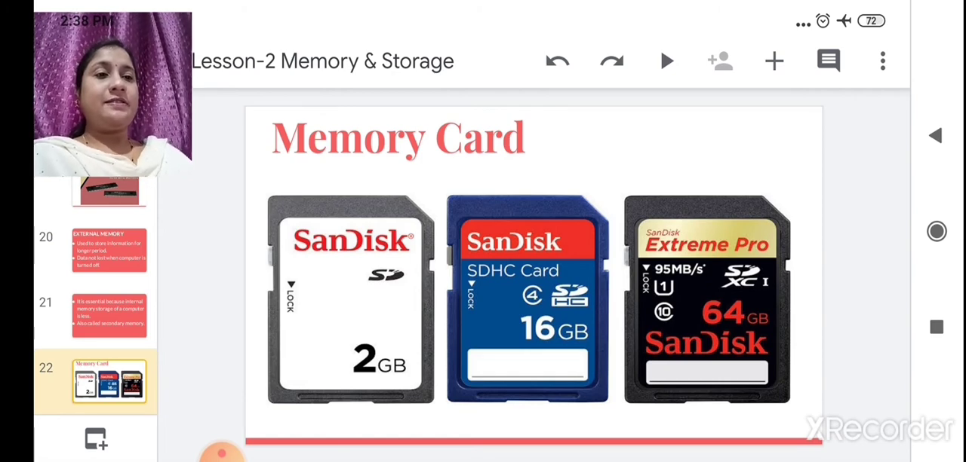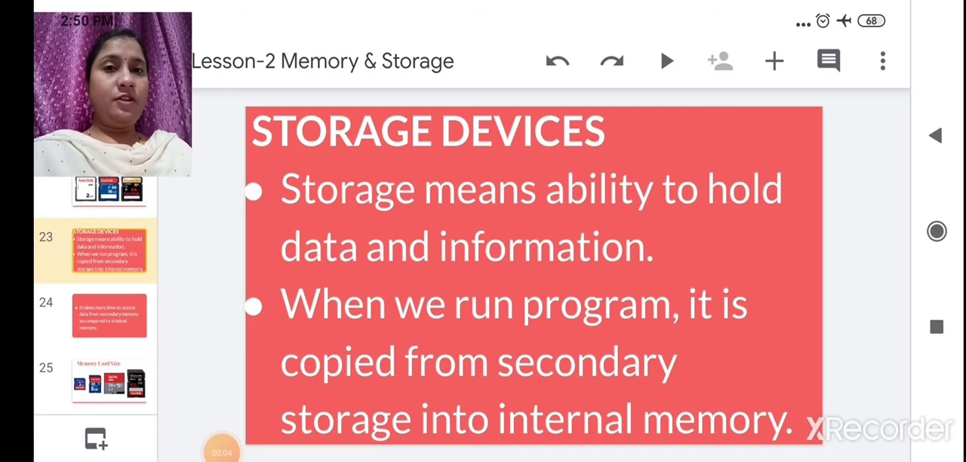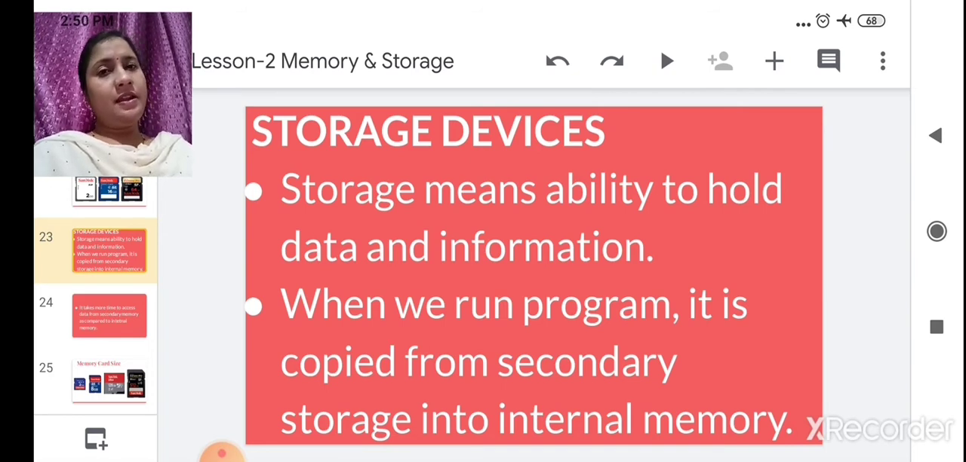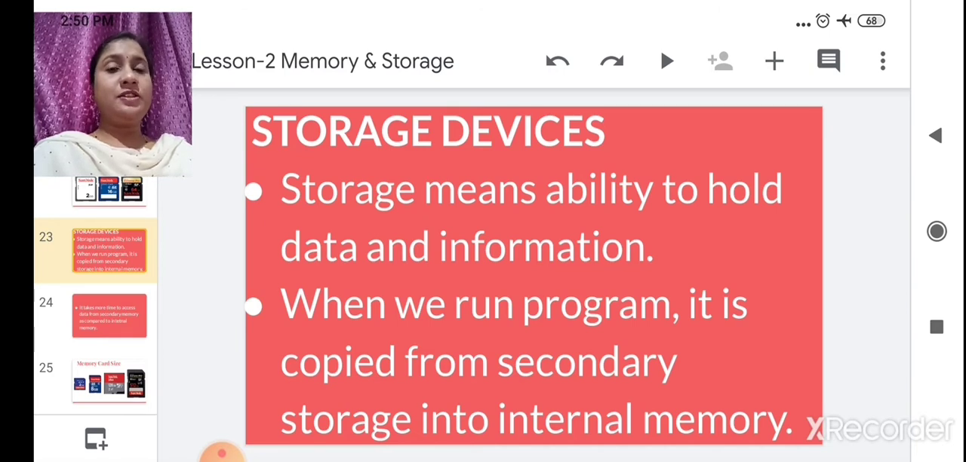Now we will see next, storage devices. Whatever you write in the computer will get stored in storage devices. We call them memories, whether internal memory or external memories. Storage means the ability to hold data and information. So your data will be held in these storage devices.